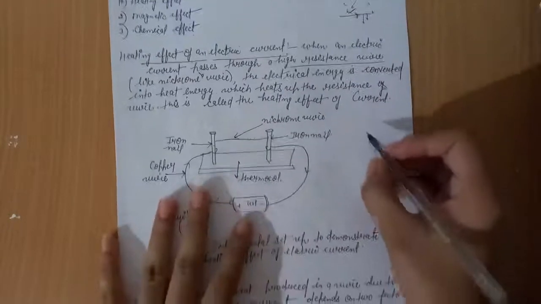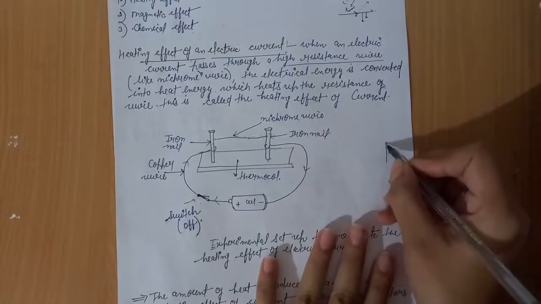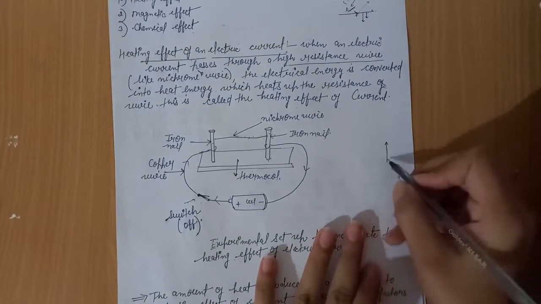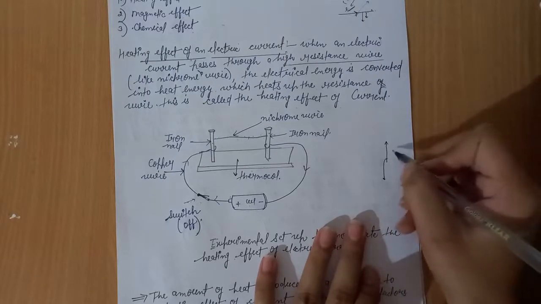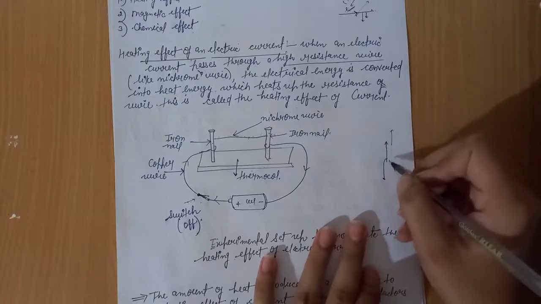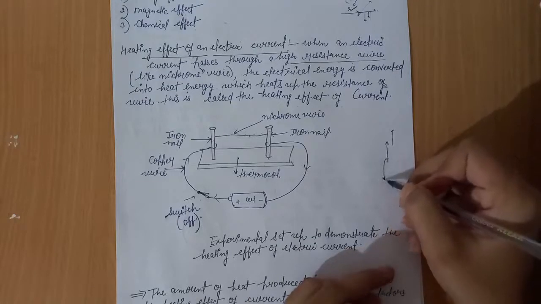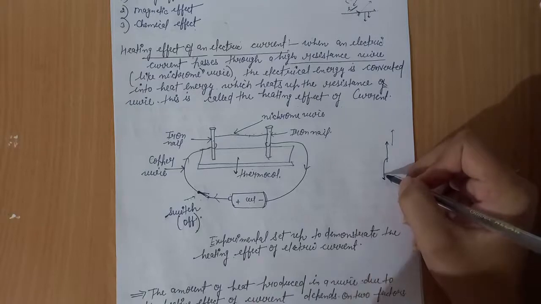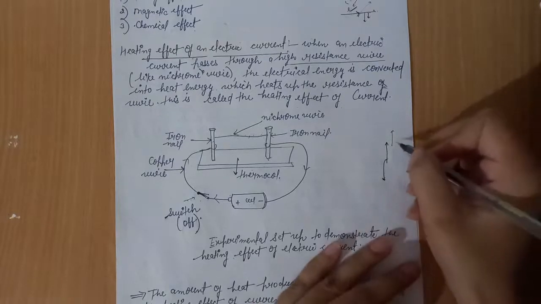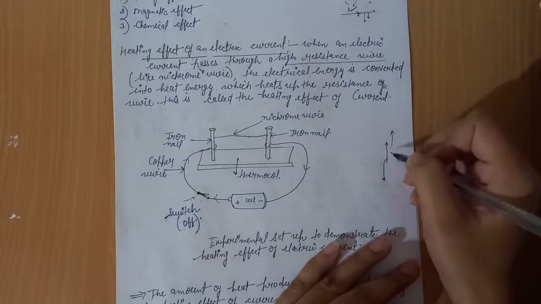We can understand the heating effect of an electric current by this example. If you are moving in this direction and someone is continuously pushing you in the opposite direction, then you have to put in more energy to move in this direction. And if the force exerted by someone on you gradually increases, then you have to put in more extra energy to move.